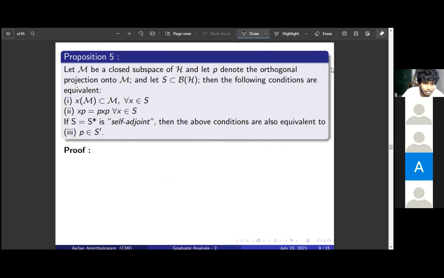We will use this equivalence in our proof. That is, we will have a self-adjoint subset, and something will be in the commutant, and then we will use these two conditions. We'll come back to this.